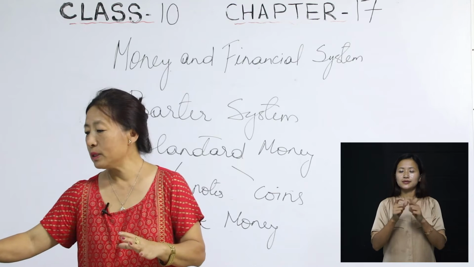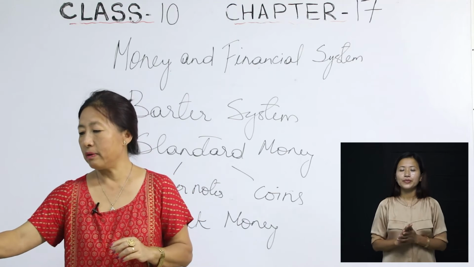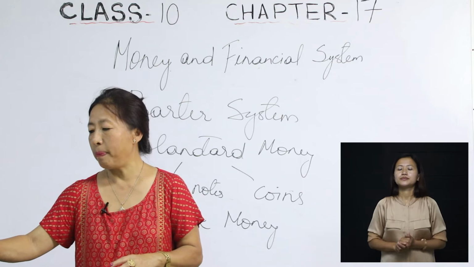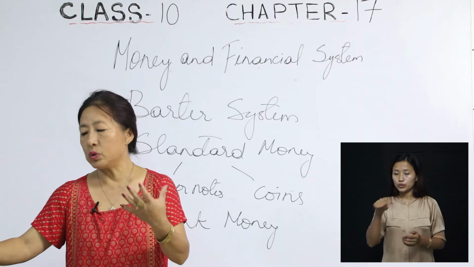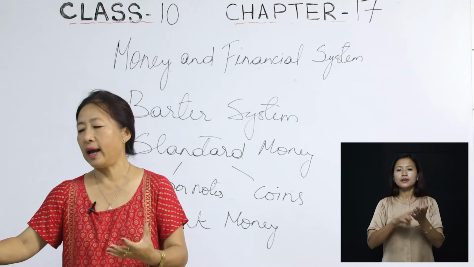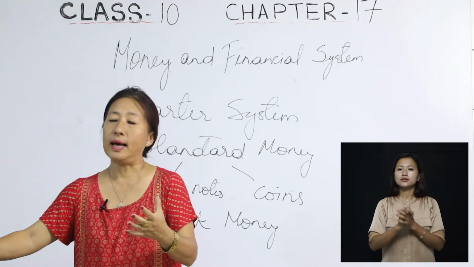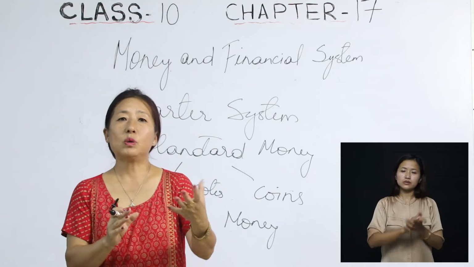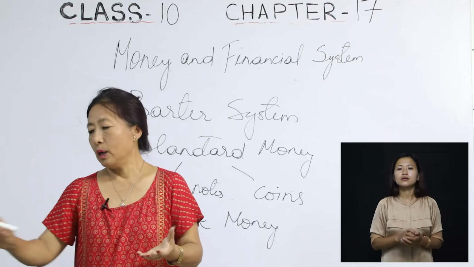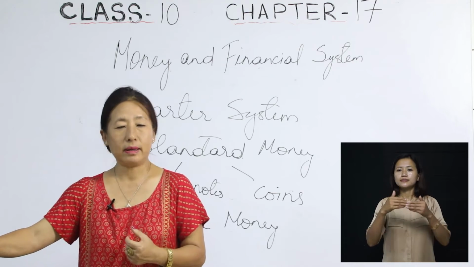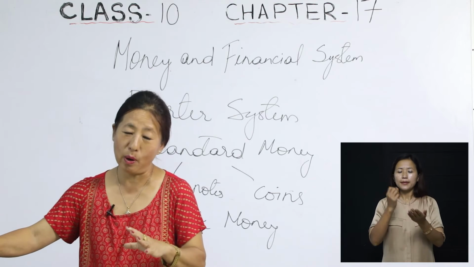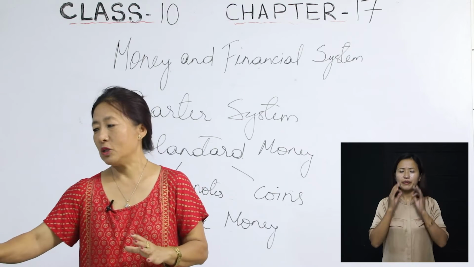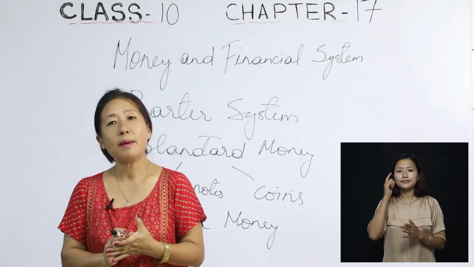Now when we say credit money, what we meant here is it refers to bank deposit, which can be withdrawn by means of check and draft. That is called the bank money. So where you deposit the money, if you want to withdraw it, you will be able to do that with the check or a bank draft. Many of you may not be aware of it right now, but later on all these are going to be very important for you. So please be aware of that. That is called the bank money.